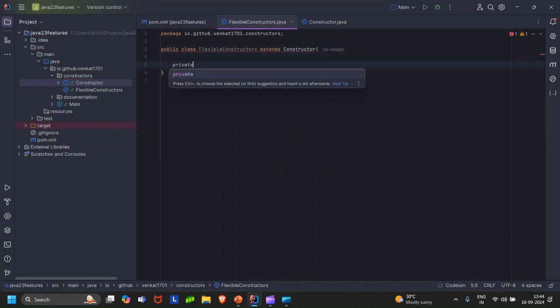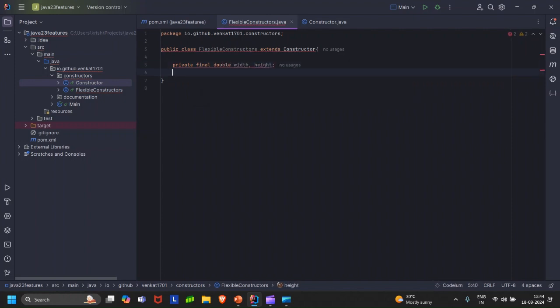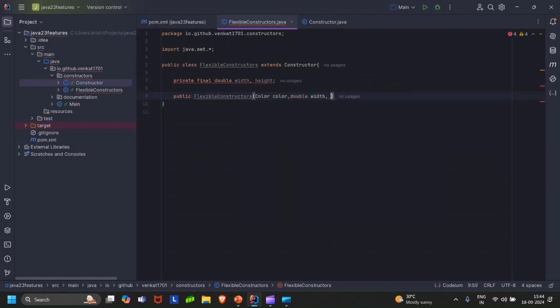All right. Let's say here I have some other fields, width and height. Again, let's say I have a constructor for these, and this particular class specifies color, width and height. Now you can see that IntelliJ is giving me this option of invoking the super constructor first and before writing anything else. So what I'm going to do is I'm going to obviously be a developer and ignore what IntelliJ says, and I'm going to write my own way.